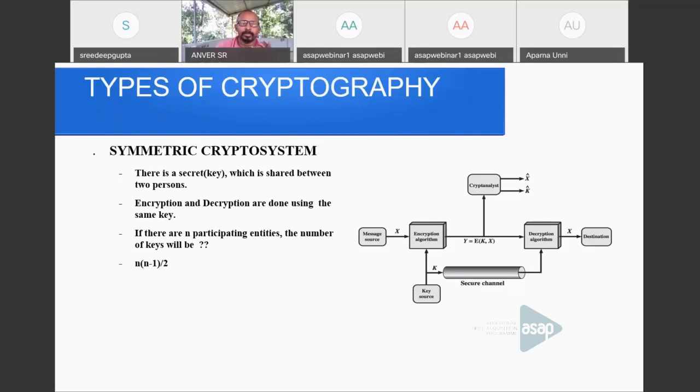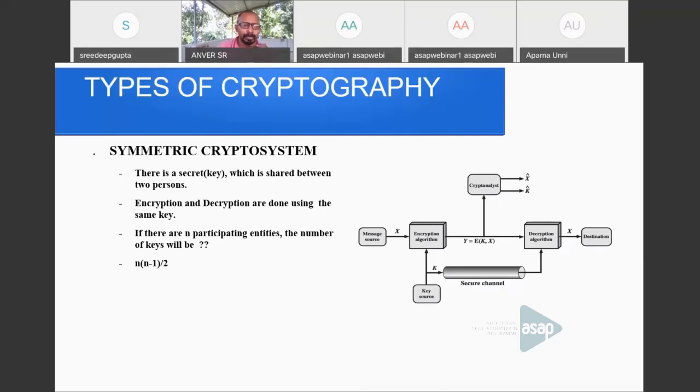For communicating with each other, every two persons should have a separate key. So if the participating entities are considered as nodes, then there will be an edge between every pair of nodes or vertices. So this becomes a complete graph. The number of edges in the complete graph is n into n minus 1 by 2.